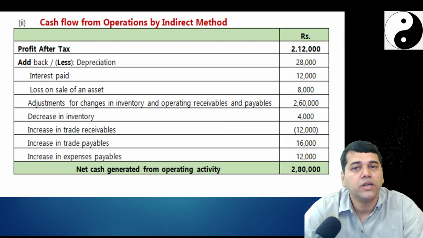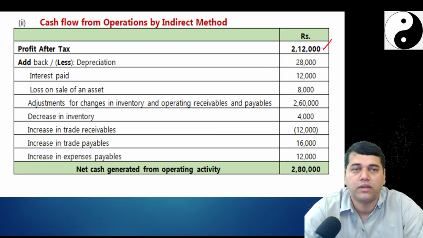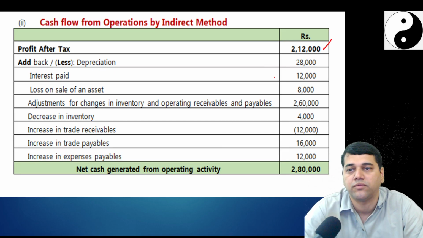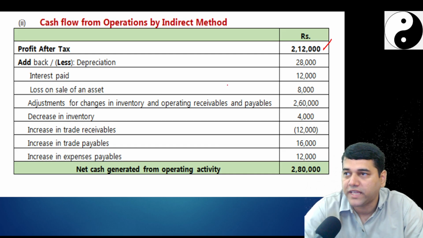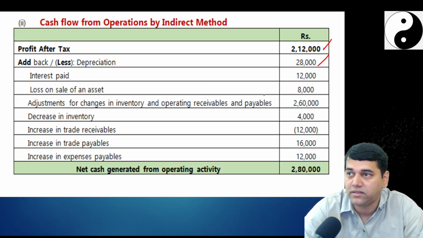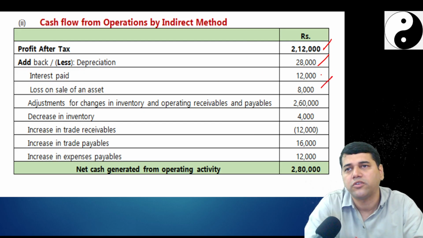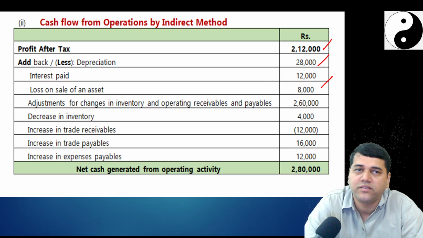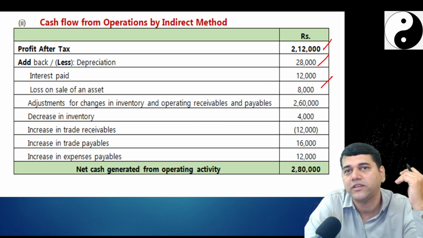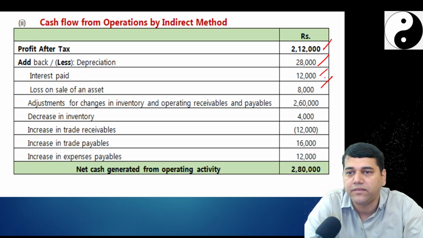Now we will move on to the cash flow from operations. You start with the PAT, 2,12,000, straight away from the P&L account. First you look into the non-cash expenses; you get only depreciation. Then you check whether you are supposed to show anything else. We can say loss on asset is there, but loss on asset and profit on asset are subsumed in the sale price, which is shown as an investing activity. Interest paid will be a financing activity.